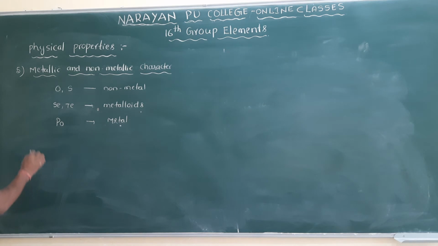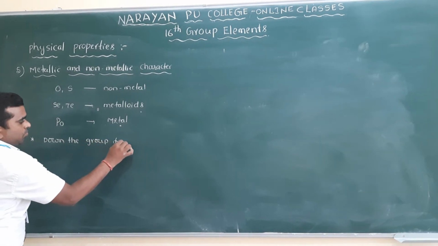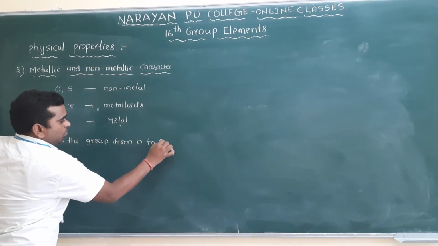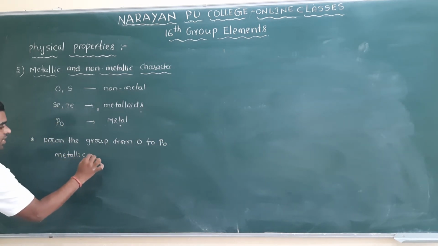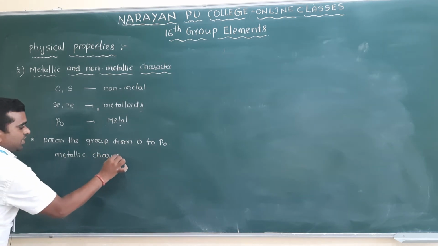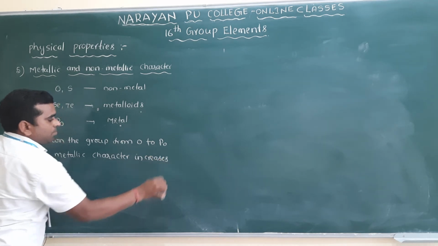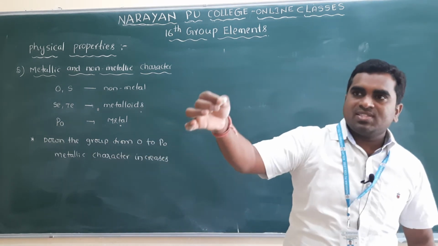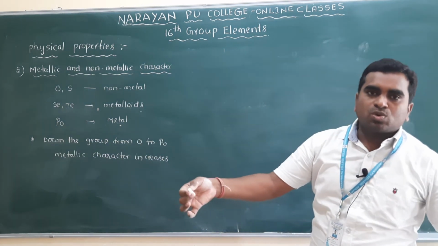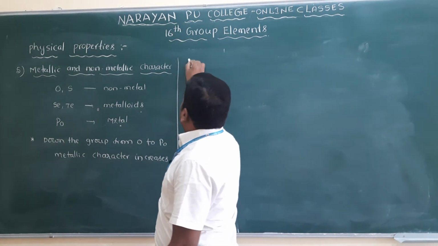Write the point here: down the group from oxygen to polonium, metallic character increases. Why does it increase? Because size increases. As the size increases, they can lose electrons very easily, so they show almost metallic character. So this is about metallic character.